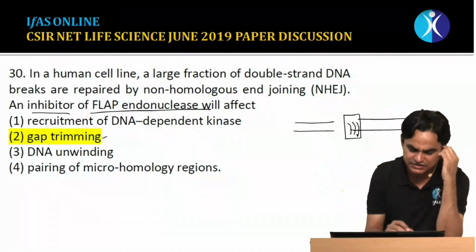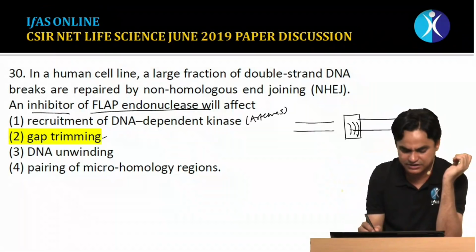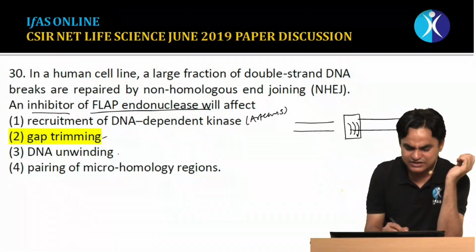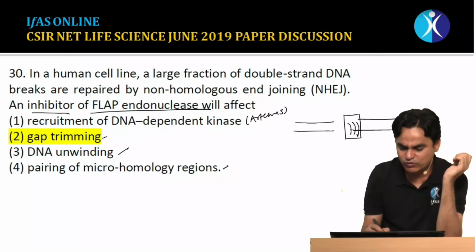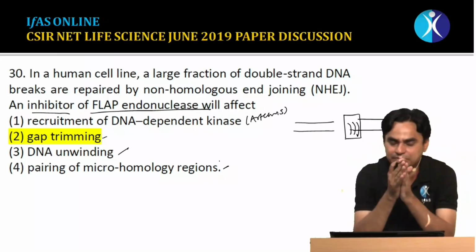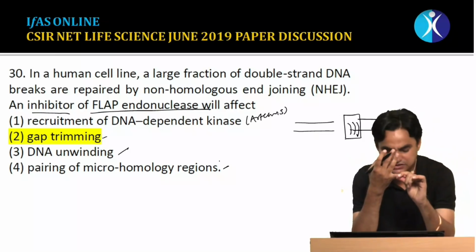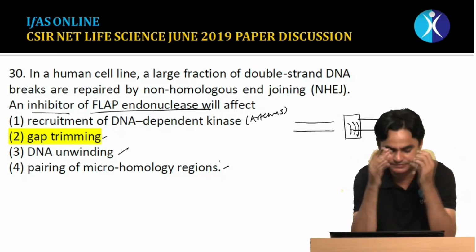Other options: that it recruits the DNA-dependent kinase. This is the role of Artemis in NHEJ. DNA unwinding is the role of helicase. Pairing of the microhomology region is played by some RAD52 homologues in the higher animals. So the correct answer is that if you inhibit the activity of FLAP endonuclease, in this condition gap trimming will not happen.